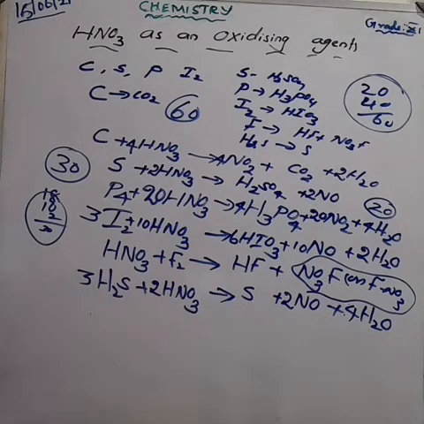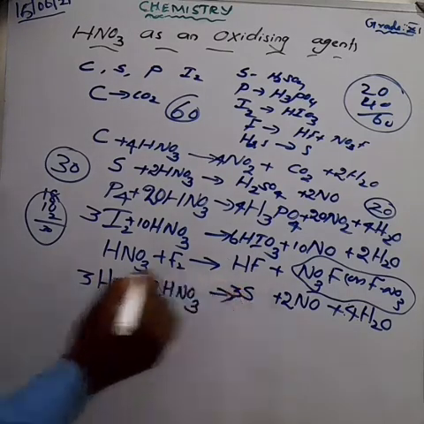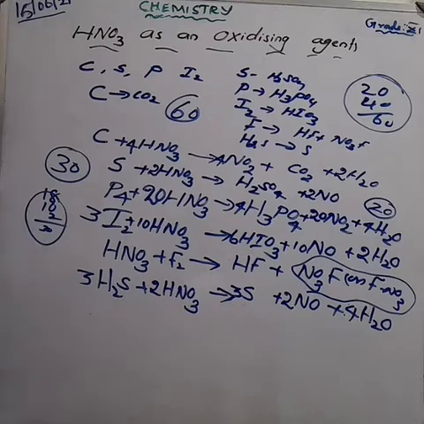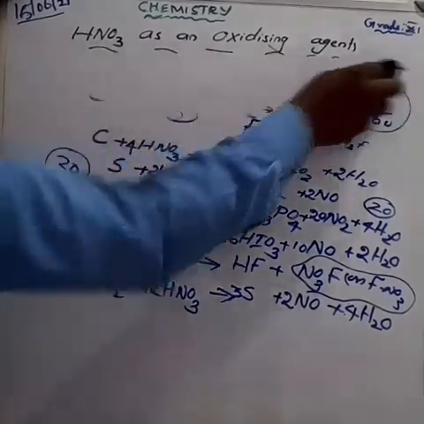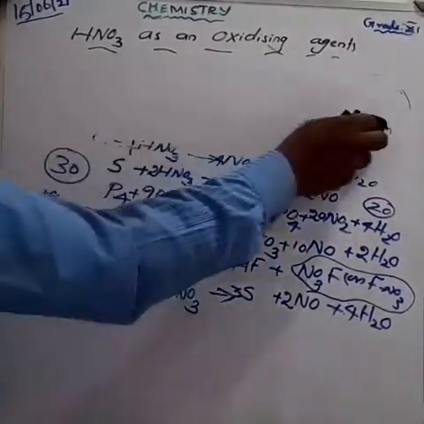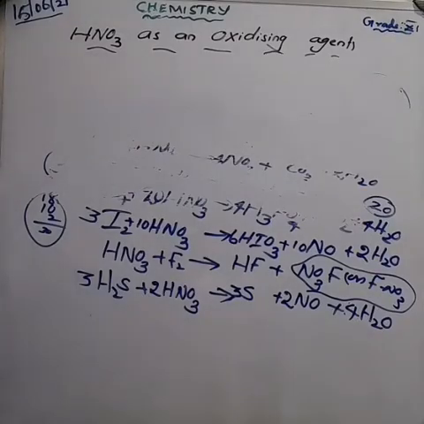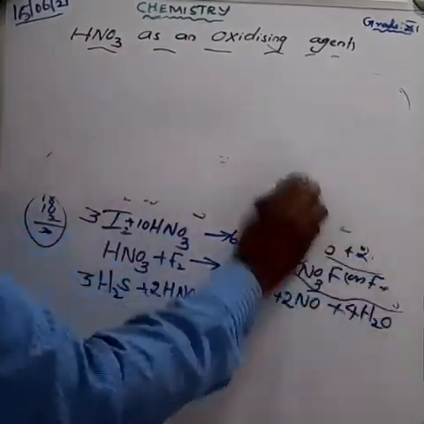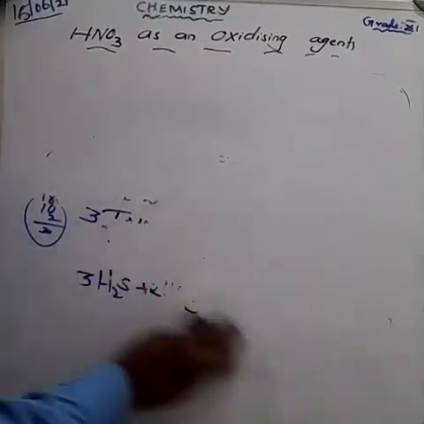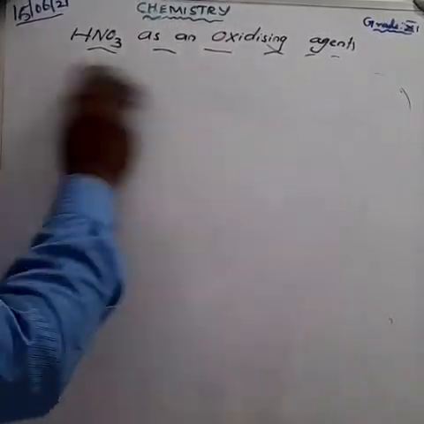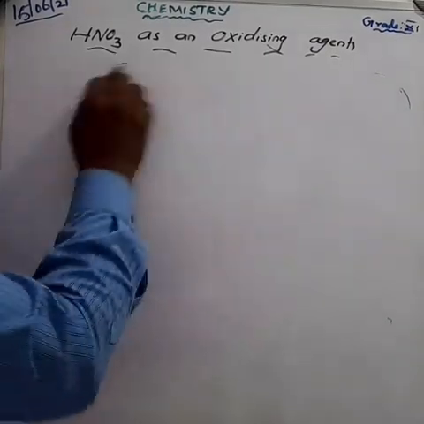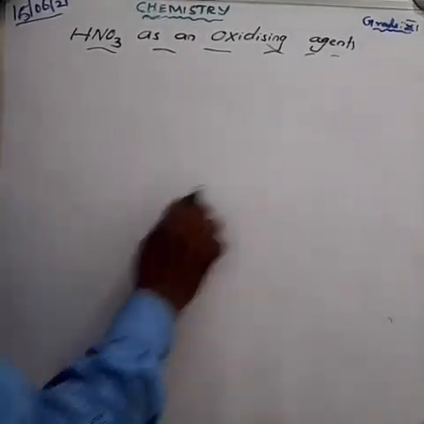So now hydrogen balanced, nitrogen balanced. What about the sulfur? Here having 3 sulfur. So make it 3 sulfur. Sulfur is also balanced. And oxygen is also balanced. Am I right? This is the importance of an oxidizing agent. Nitric acid reacts with non-metals such as carbon, sulfur, phosphorus, etc. Am I right? Next, this is not an important area, try to take note. It's okay. Next one, as a nitrating agent. What is the nitrating agent? That means nitrating mixture. We can say the nitrating mixture.